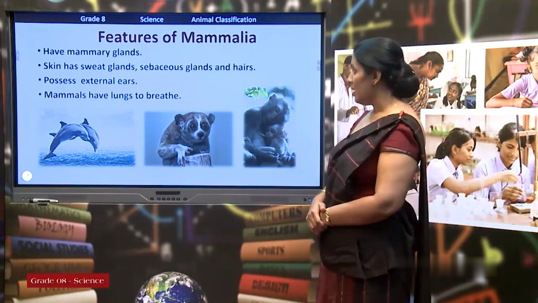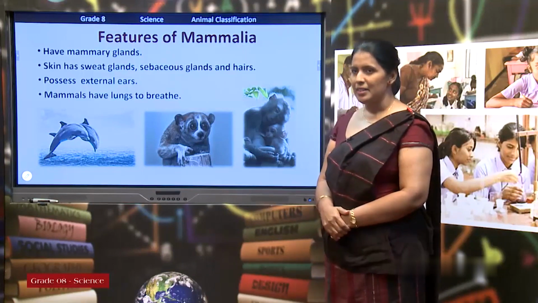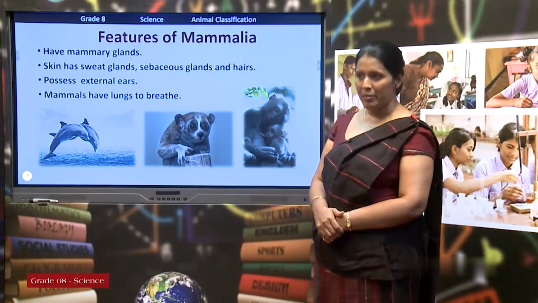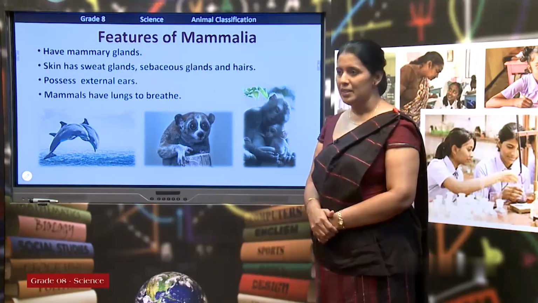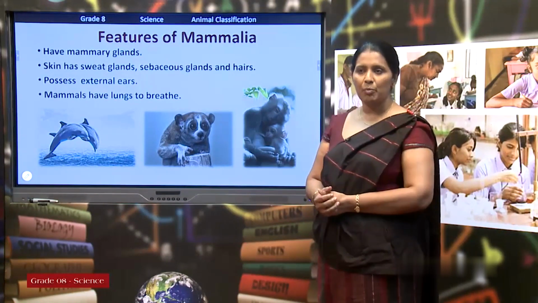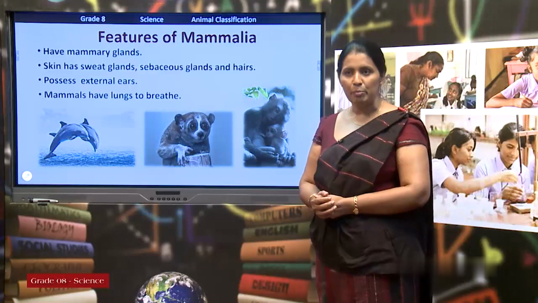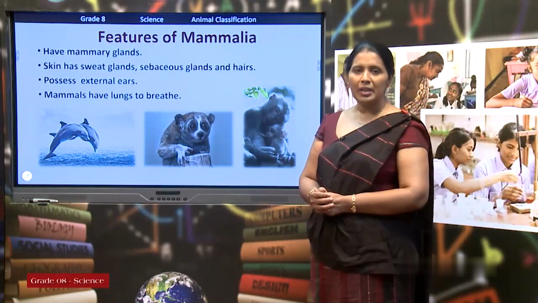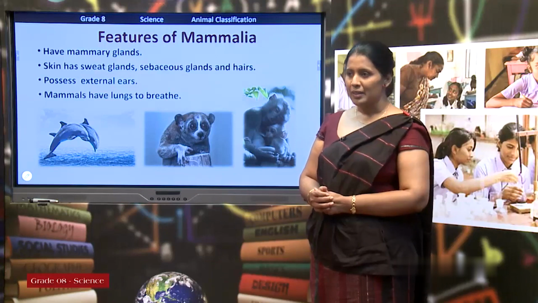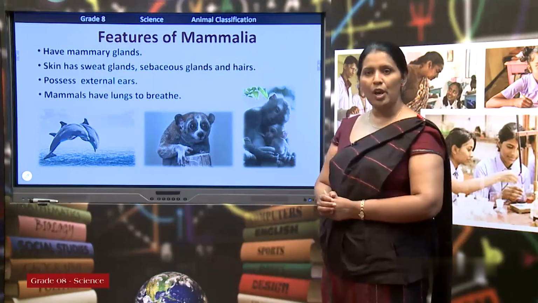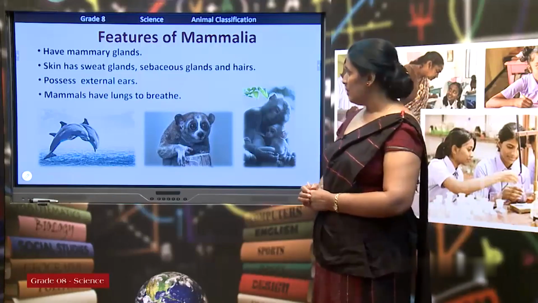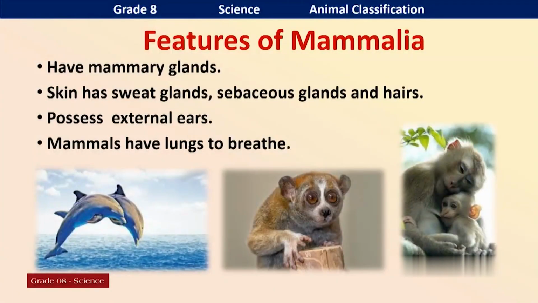Number 1, they have mammary glands. It is the main feature of mammals. What are mammary glands? They are a special type of gland that secretes milk. So, milk is the main food with which mammals nourish their babies. Therefore, it is a very important feature in mammals. All the mammals nourish their babies with milk and they take care of their children.